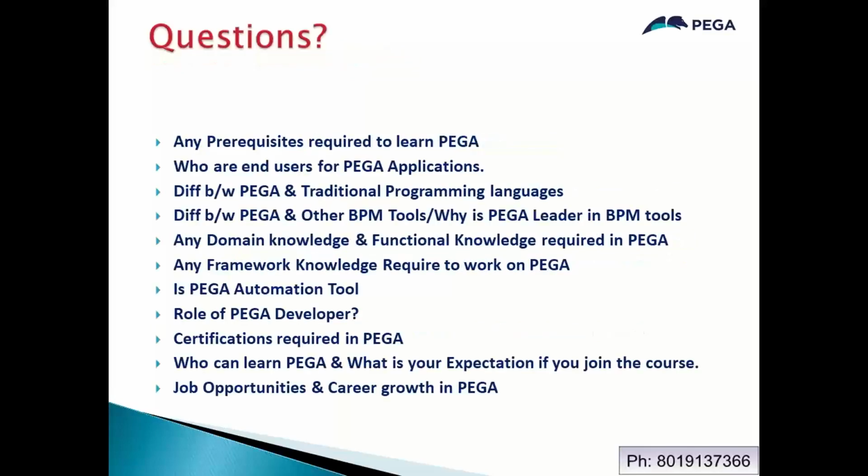Another thing is, if you want to learn Pega, and you are new to this technology and totally from a non-IT background, there is no need for any prerequisites. And who are the end users? Suppose you take a bank application, the employees of the bank will be using the main application. Common people will be using only 5 to 10%, but the main application will be used by the back-office operations team or the employees of the organization.